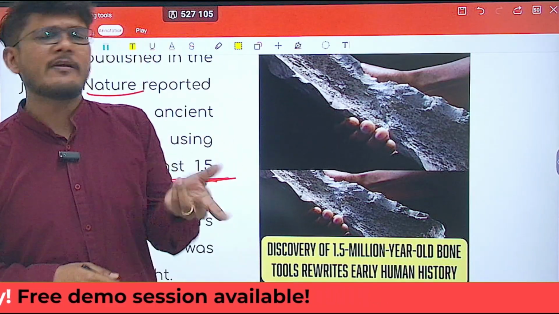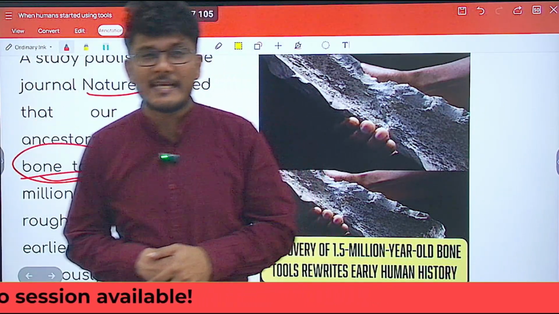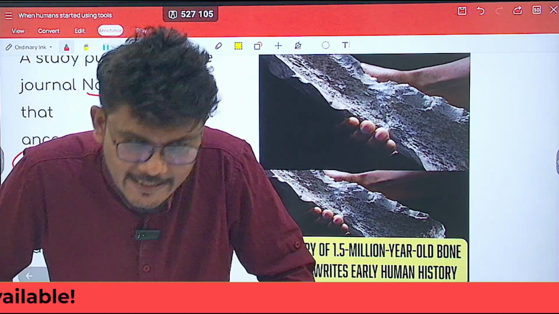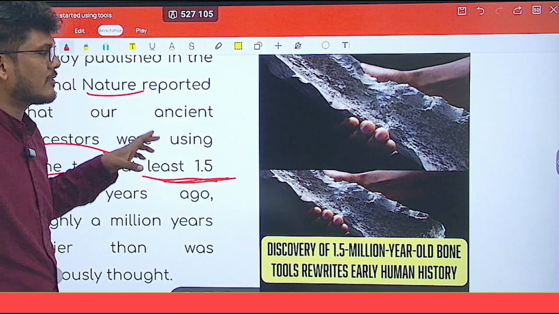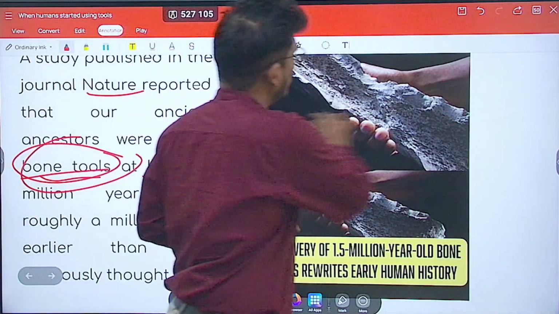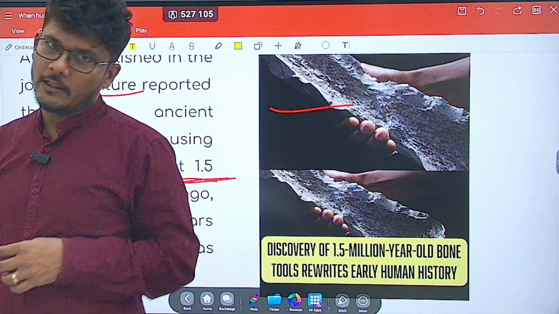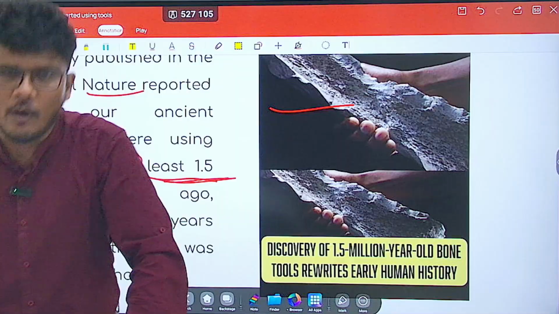Presently, we think we have evidence suggesting it is 0.5 million years, but this study is saying it is probably at least 1.5 million years ago. Which kind of tool? The bone tool is what we are talking about here. So let's see what more we know about this.